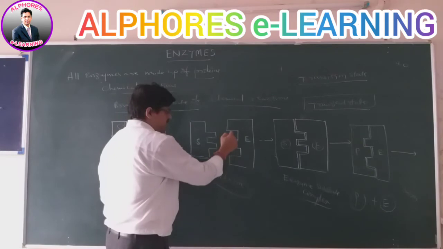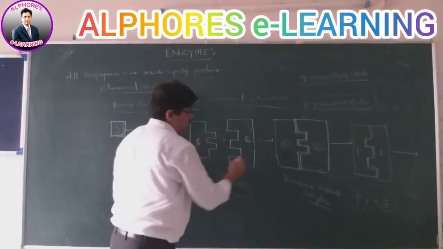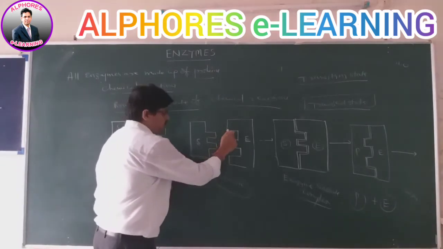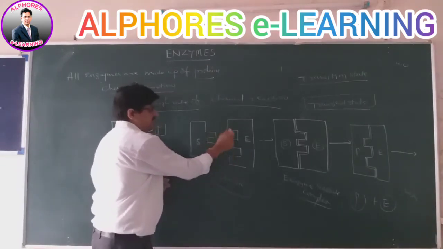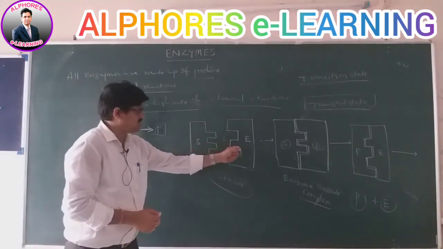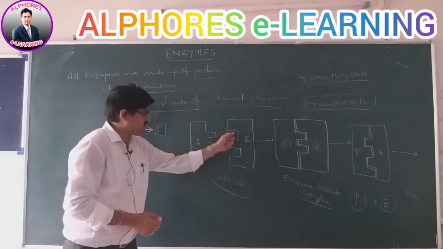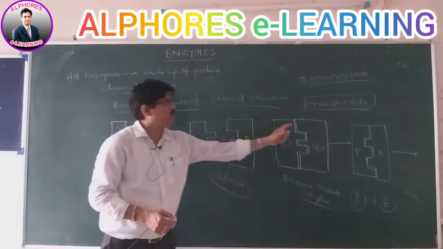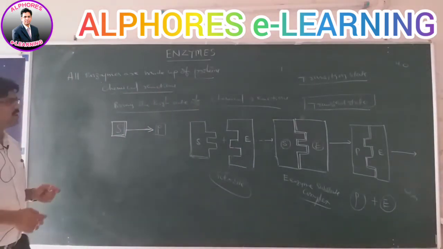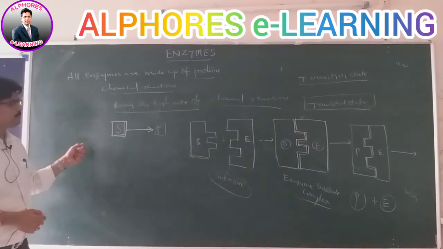If the availability of the enzyme is sufficient, then substrate molecules are also going to convert into the products very quickly. That is the reason active sites, or the reaction sites, are very essential in the enzyme. Depending upon the availability of the reaction sites, the substrate molecules are going to convert into the products. This is one of the things bringing the high rate of chemical reactions in enzymes.